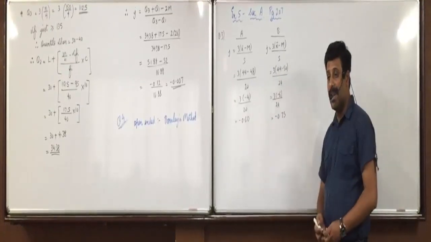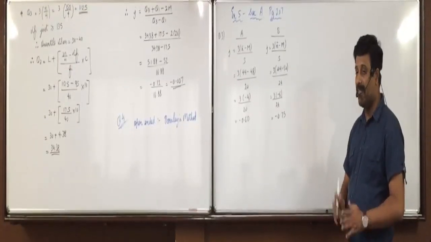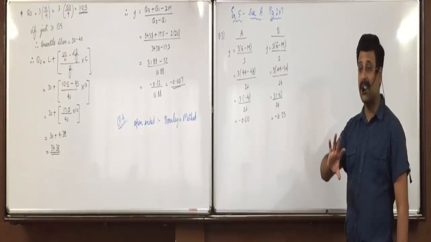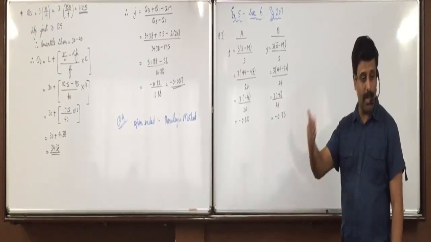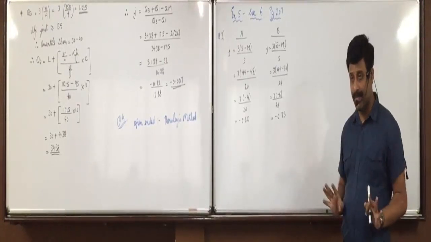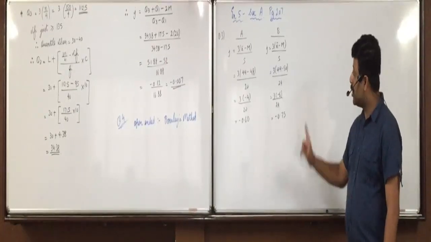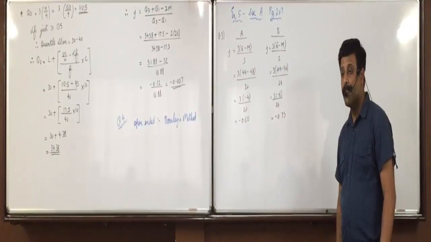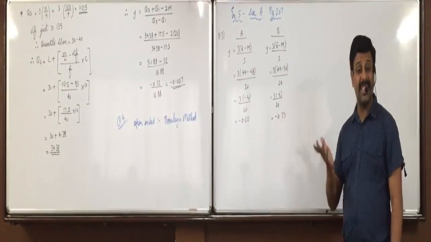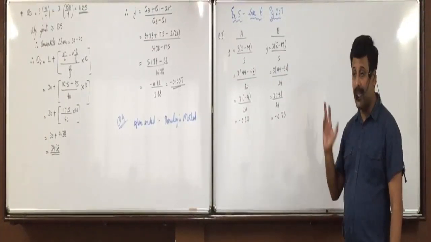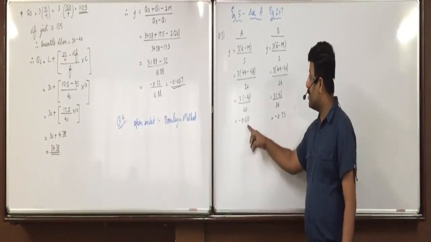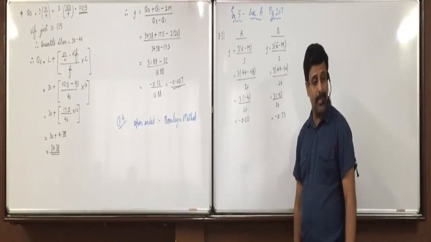Put that 0. Now they are equal. And whenever you find which one is more skewed, ignore the negative sign. 60 is more or 75 is more? So B has more skewness. And whenever you find which one is near to symmetry, then which one is lesser? It is closer to symmetry.